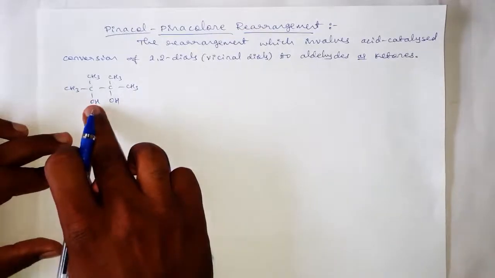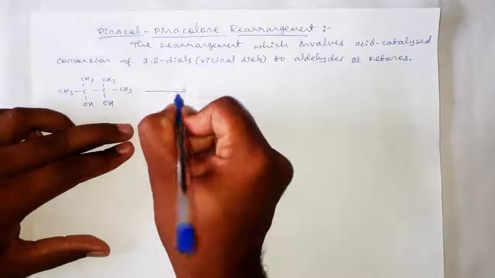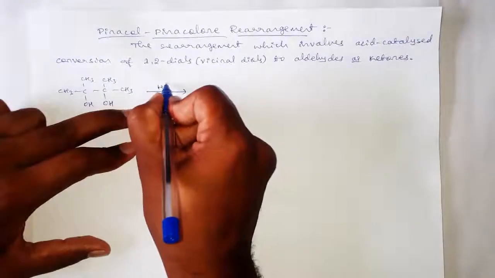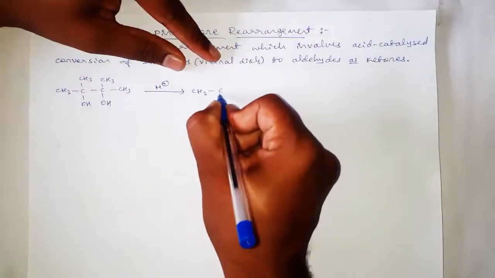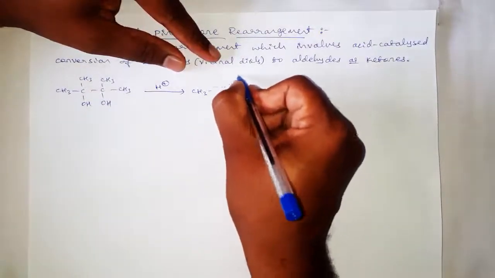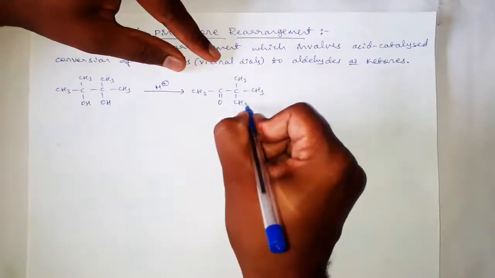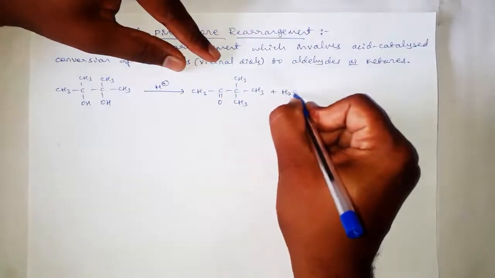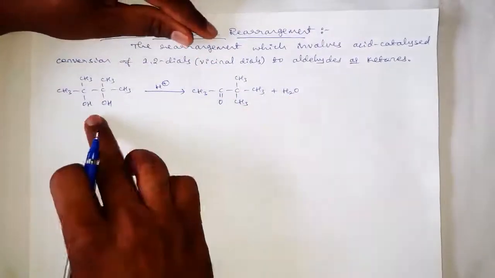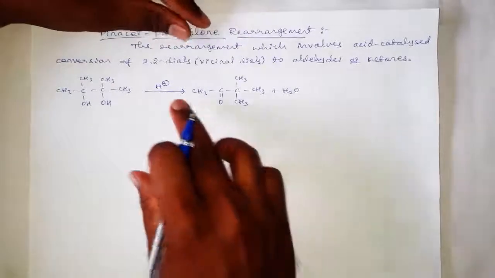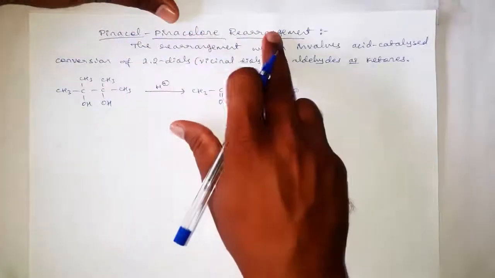Here the OH groups are present on adjacent carbon atoms, and when it is catalyzed by an acid, it undergoes dehydration to form a ketone, with the loss of a molecule of water. This conversion of a 1,2-diol to a ketone in the presence of an acid as a catalyst is called the pinacol-pinacolone rearrangement.